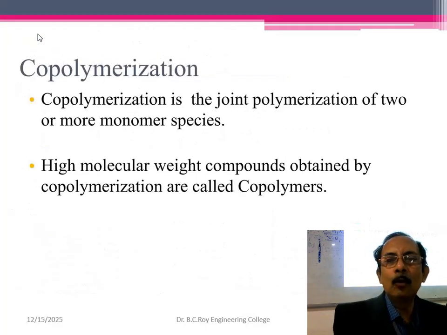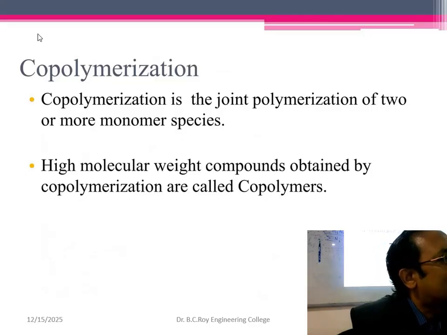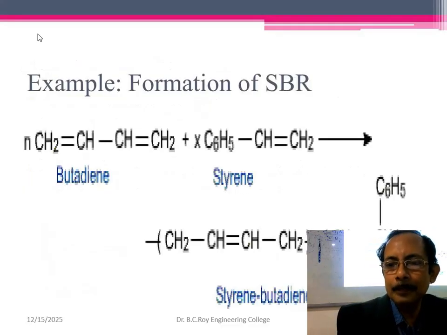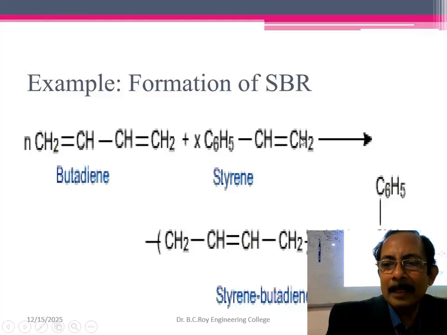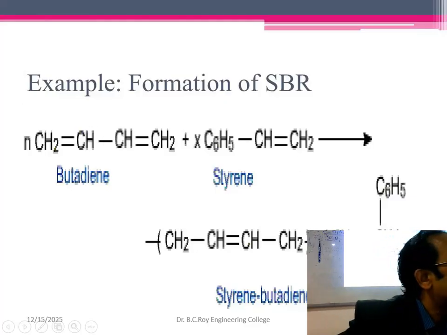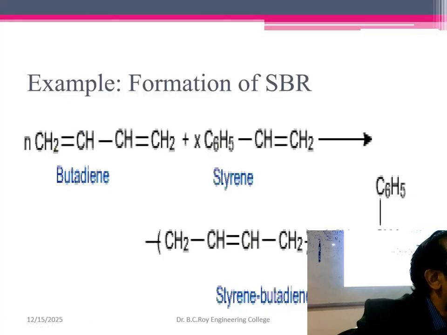Next, copolymerization. I already told you that at least two different, maybe more than two, monomer units combine together. That is copolymerization. This is butadiene and this is styrene. So SBR: styrene, butadiene, and rubber. Achha, in your real life, where are you using styrene, butadiene, and rubber? Tell me.